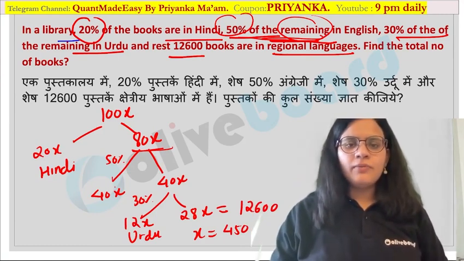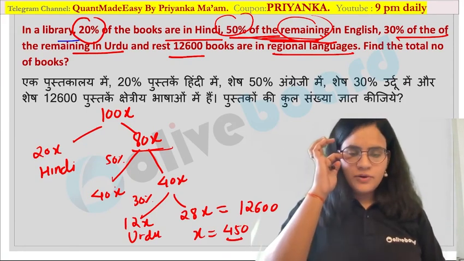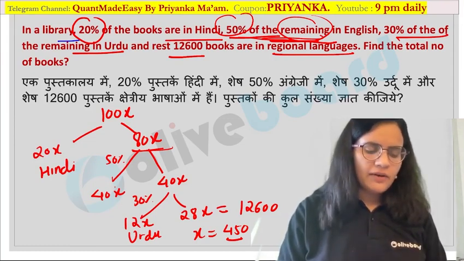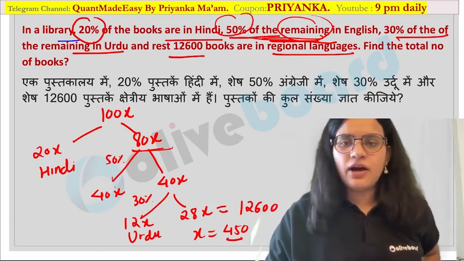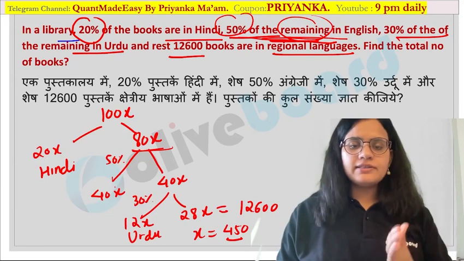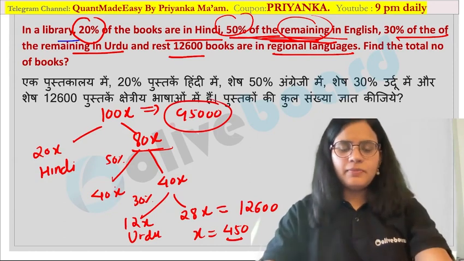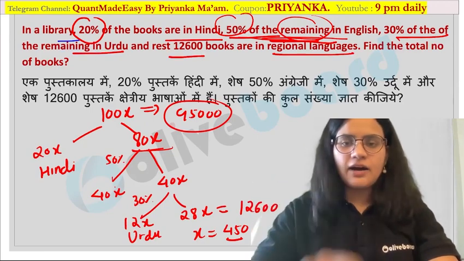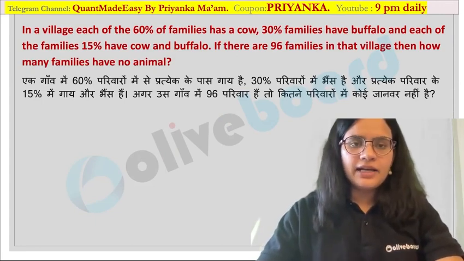So they are asking how many total books are there over here. Once the x value is known, we can easily observe the value of total books. What I wanted to tell you, the important part, is about the remaining books in this case. Especially when you have remaining, you can always draw a tree diagram in this manner and calculate whatever is the remaining part. So how many total books would be there? 45,000 would be your answer. I hope it is clear. So these types of questions, like election-based questions or tree diagram based questions, are very frequently asked in your exam, guys. The tree diagram will make it really simple to calculate the answer over here.